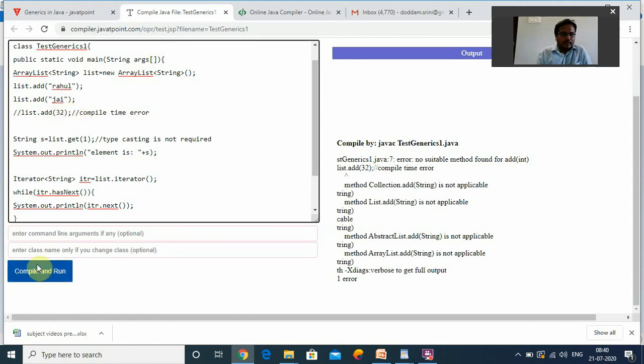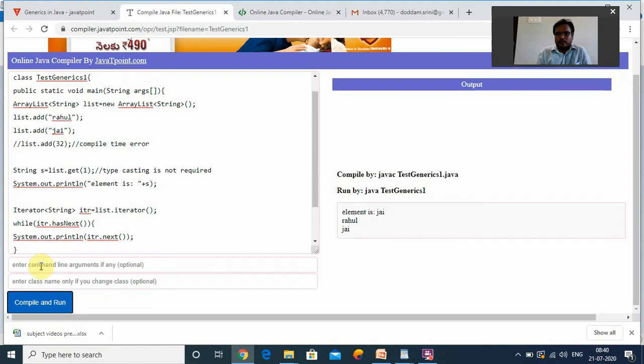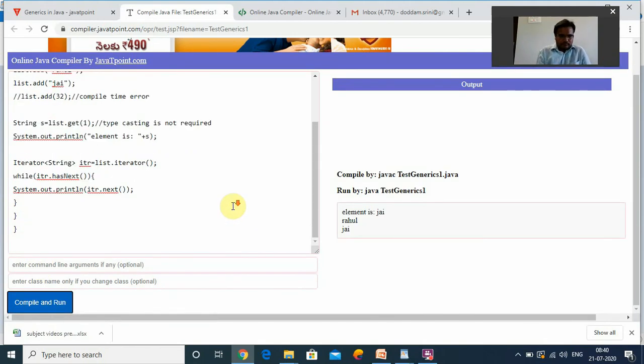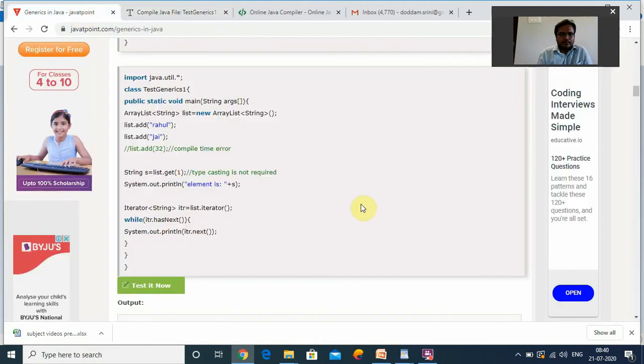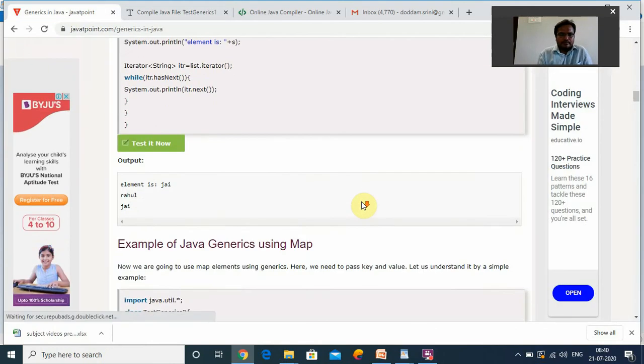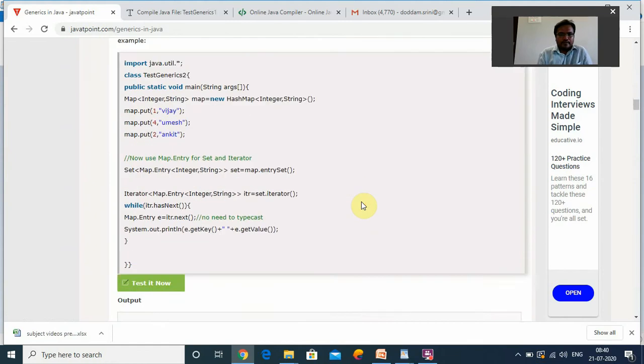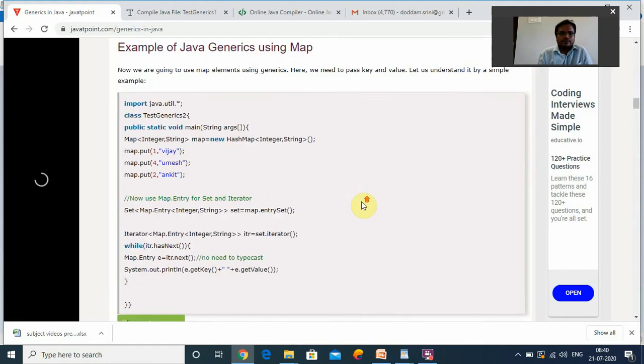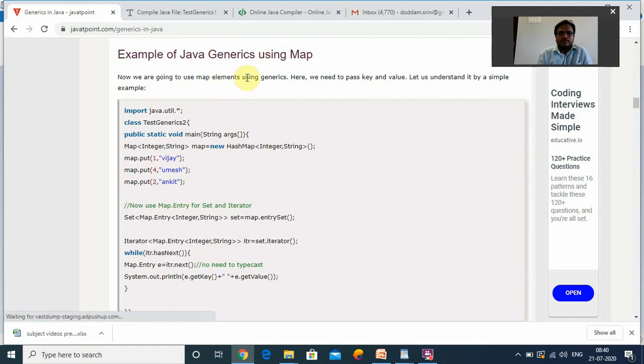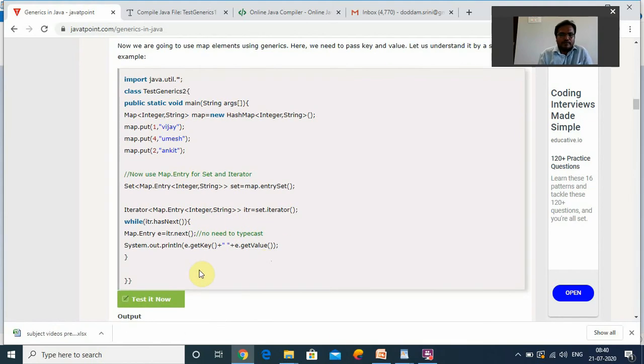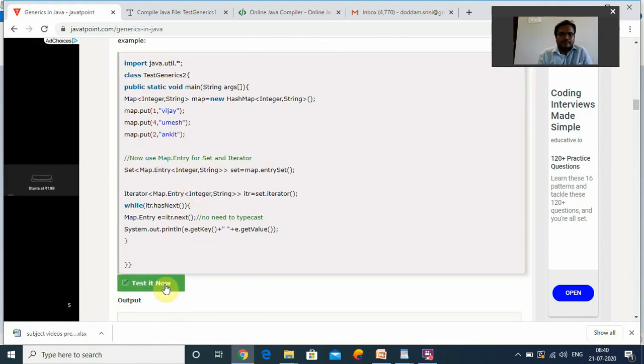Now comment it out and recompile and run it. You are getting the correct answer, right? This is the problem, Test Generics 1. Another example, this is Test Generics 2. See, in Test Generics 2, I will show you. Now I will run this, another example, Test Generics 2.